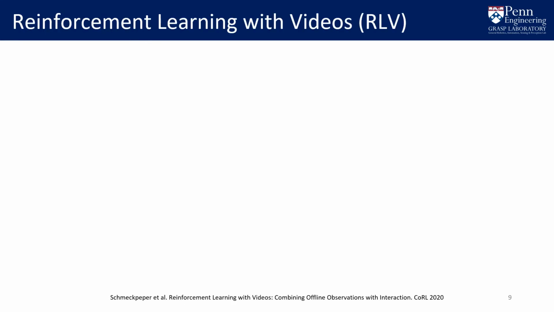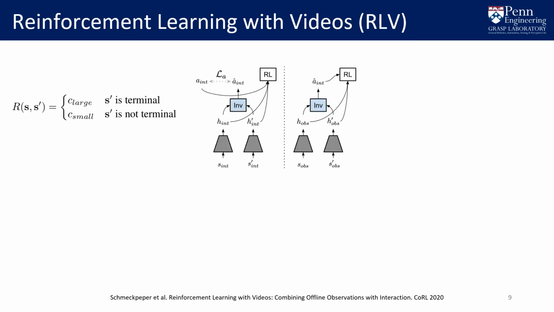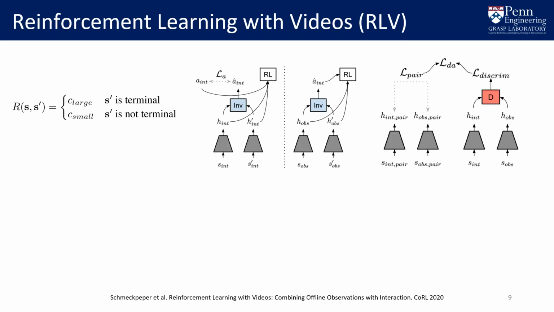We present reinforcement learning with videos, or RLV. By using simple approaches of assuming the terminal state is high reward, of learning an inverse model on the interaction data, and of learning a domain-invariant feature embedding, we can gather all the information needed to feed the observational data into a standard batch reinforcement learning algorithm.